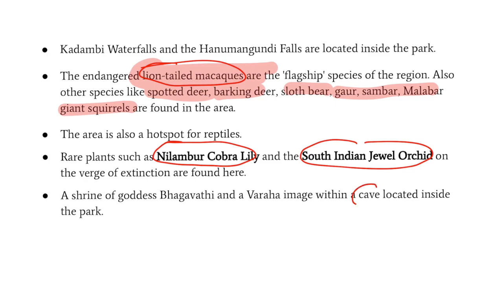Guys, could be important for your art and culture. A cave has also been situated in the Kudremukh which carries the image of Varaha. So people visit here and it has a huge spiritual purpose also.